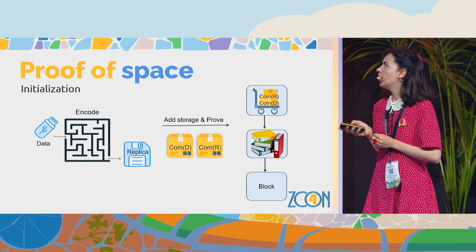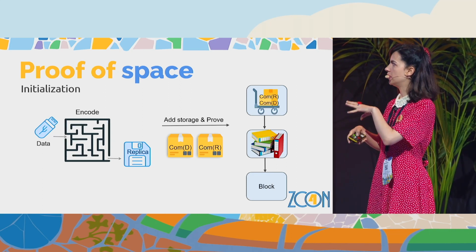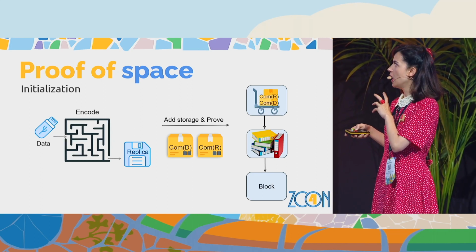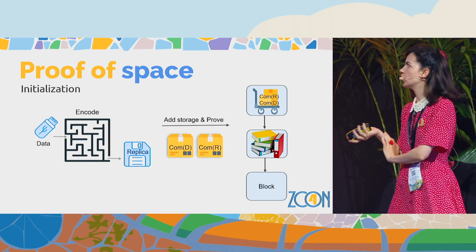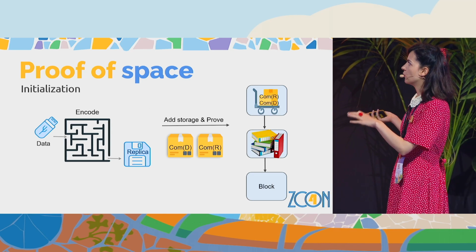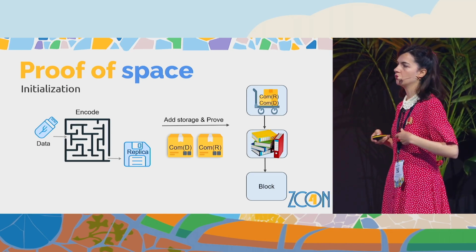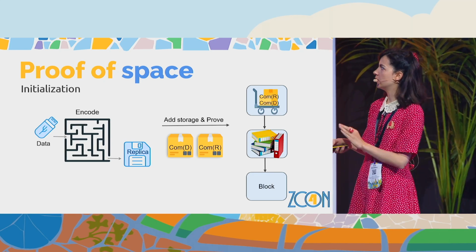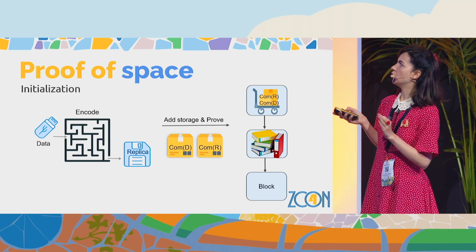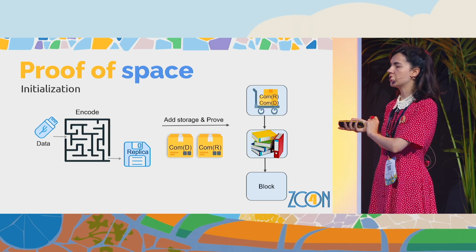And then, after we do this replication, this new encoding of the data, we have a new replica, and we have to tell the world that we now onboard some storage on the network. So we will add the commitment to the data in this replica to the public ledger. We'll claim this is our storage, but in order for the audit to be correctly performed, we have to prove that this transformation from the data to the replica was performed correctly.